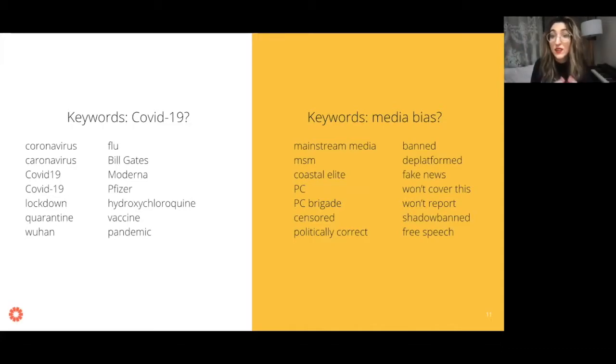Well, there are lots of words that people tend to use when they're talking about mainstream media. Obviously, mainstream media is one of them, but in the United States, at least, politically correct is a term that comes up a lot. PC as an abbreviation for that. PC Brigade. So we think about abbreviations when we're thinking about keywords online. MSM is an abbreviation for mainstream media.